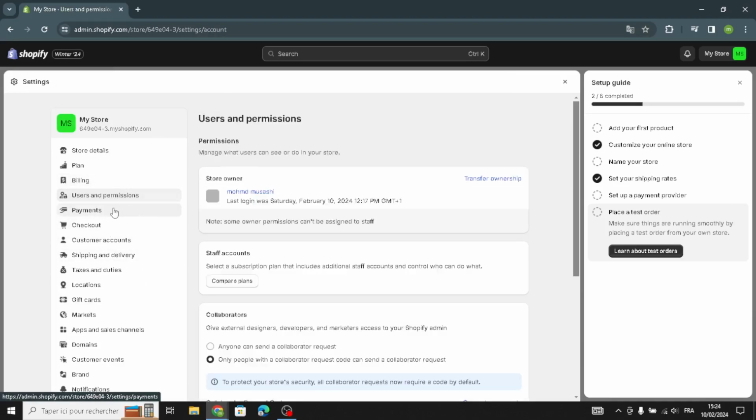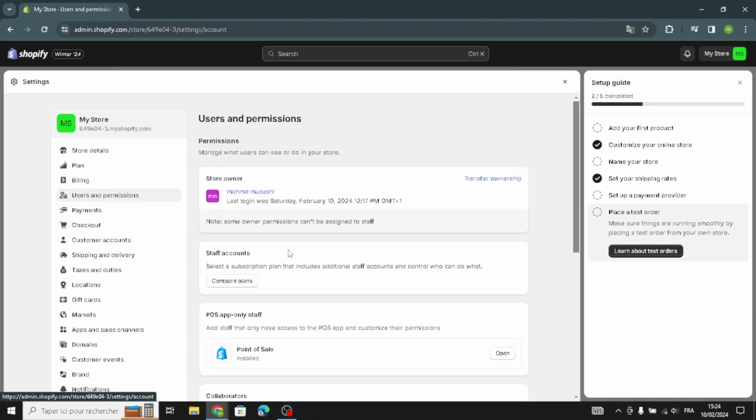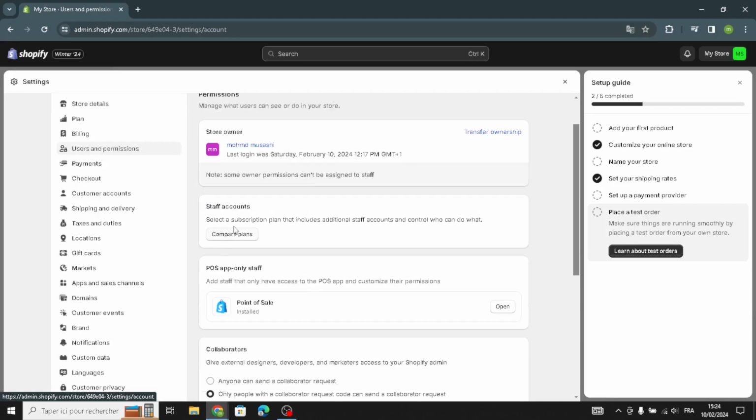Here we have the users and the permissions. As you see here, you can manage what users can see or do in your store. Here you can compare the plans and select a subscription plan that includes additional staff accounts, and control who can see and do what.